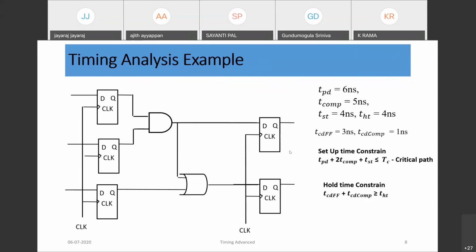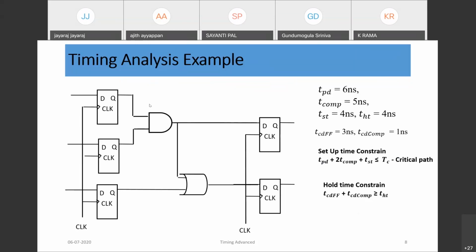Let's analyze. For this D to this D path, TPD is 6 nanosecond, the gate delay is 5, so 11 nanosecond, plus the setup of this flop, 4, so 15 nanosecond is one path delay.